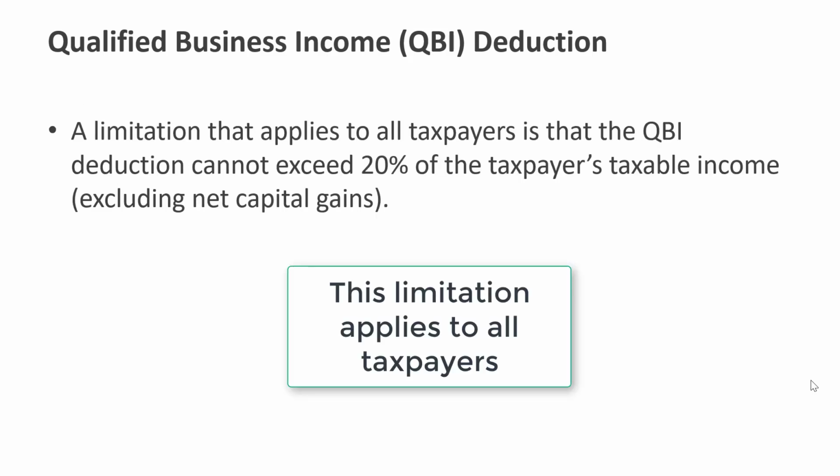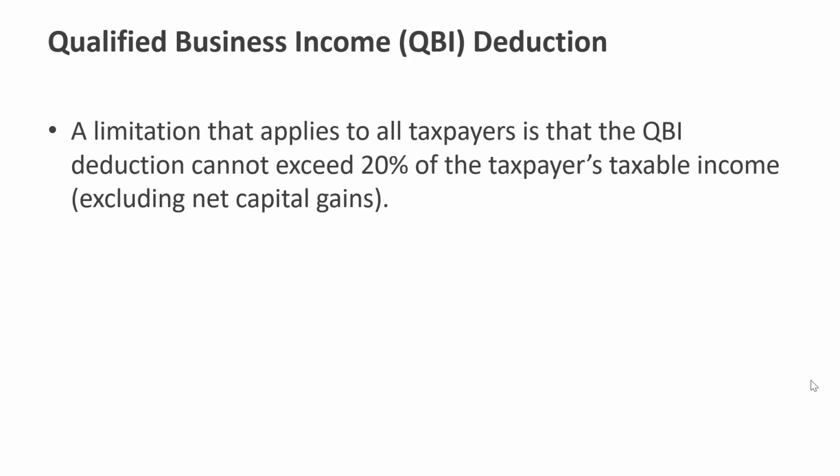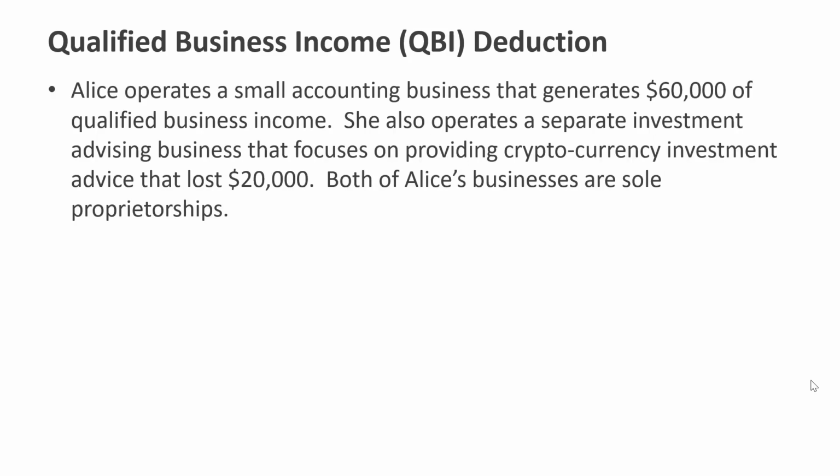Okay, so a limitation that applies to all taxpayers is that the QBI deduction cannot exceed 20% of the taxpayer's taxable income, excluding any net capital gains. So Alice operates a small accounting business. It generates $60,000 of qualified business income. She also operates a separate investment advising business that focuses on providing cryptocurrency investment advice. That actually lost $20,000. Both of Alice's businesses are sole proprietorships, and Alice is, for the sake of the example, a single taxpayer.